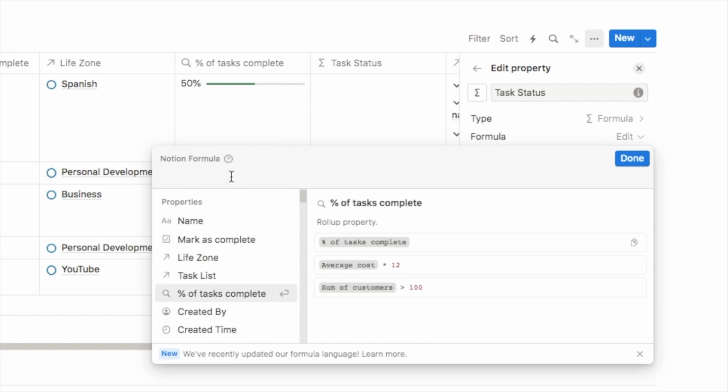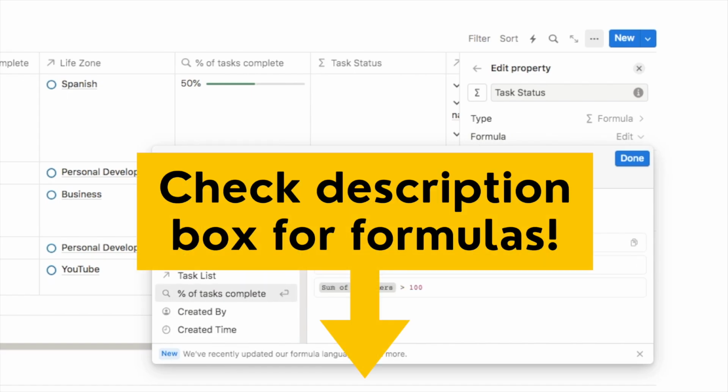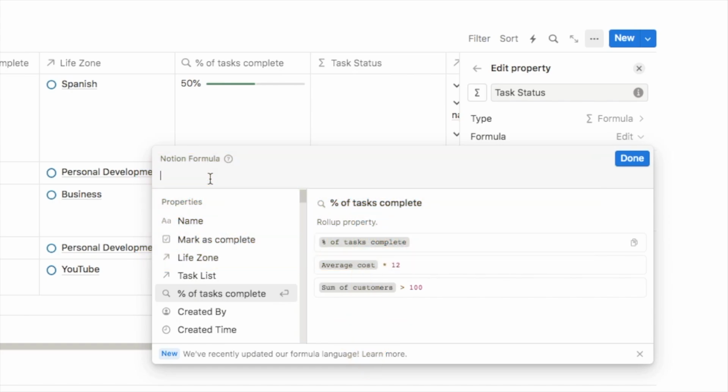Now this formula is quite complex, so once again I will be pasting it into the description box below if you just want to copy and paste, but I will explain how it works if you just want to understand how Notion formulas work. So we're actually going to be utilizing some of the new elements from Notion's recent formula update. So in their new update, they actually allowed you to grab data from other databases without using a rollup property. So that's what we're going to use here.